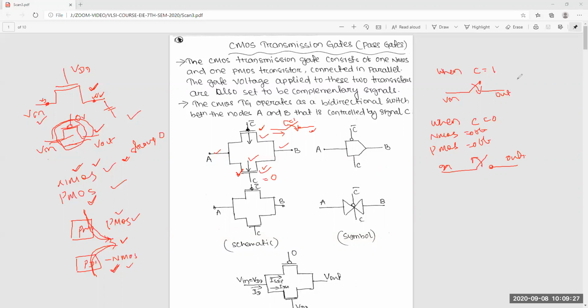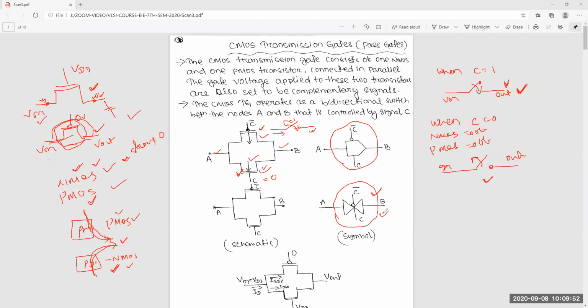So in this case, it will act as a good switch. Here it also acts as a good switch in open condition and closed condition. Okay, so got this point. Now this is the symbol. Both symbols can be used interchangeably, either this symbol or this symbol. Mostly, in most of the cases, this symbol is used.